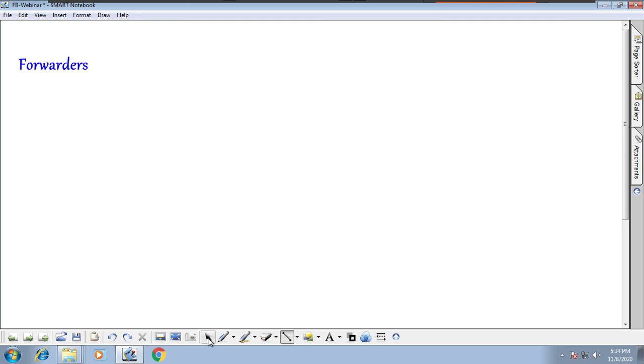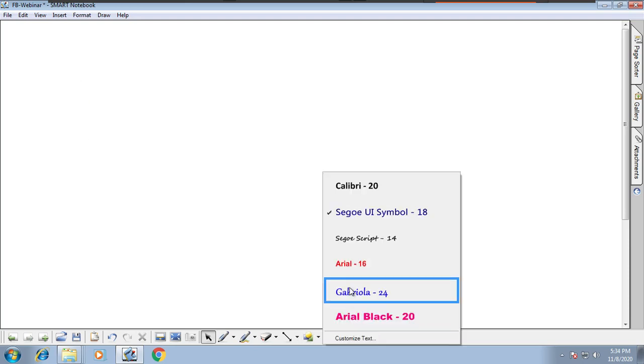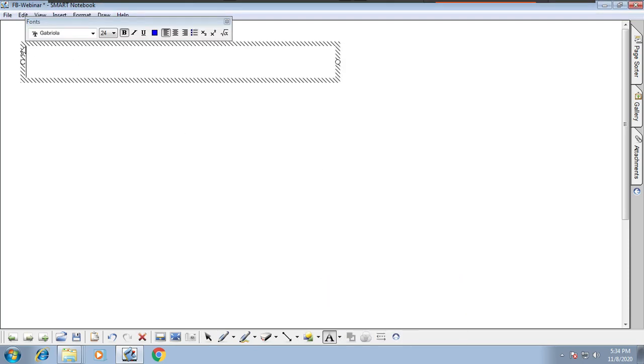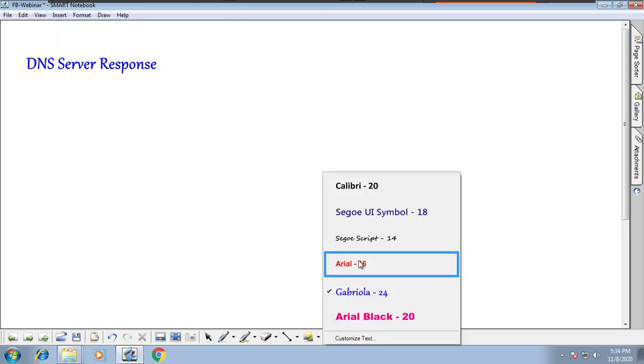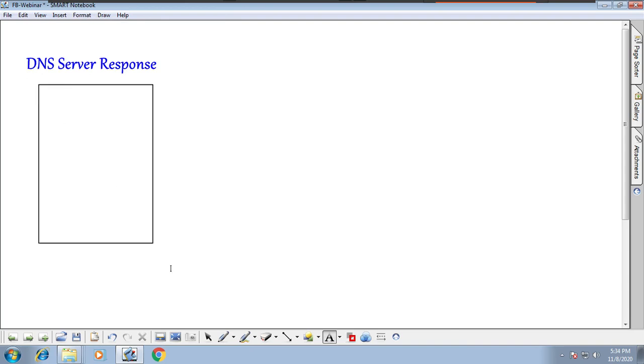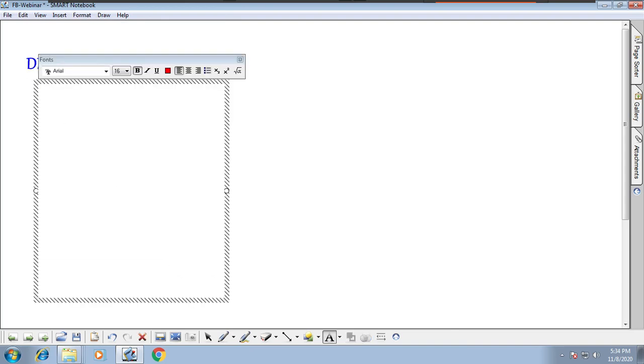Before entering into forwarders, I'll move forward to the next concept, DNS server response. There are three types of response from the DNS server: positive response, negative response, authoritative response.